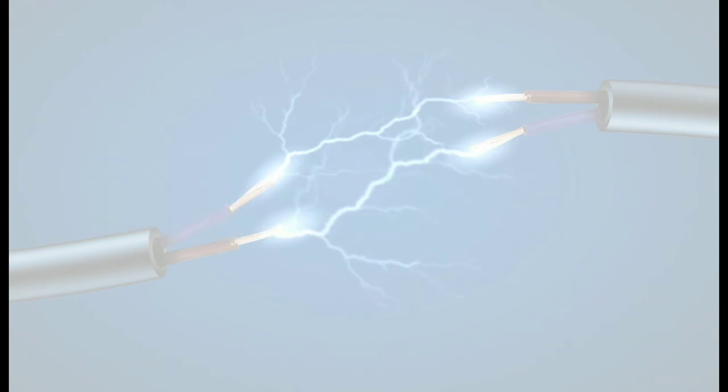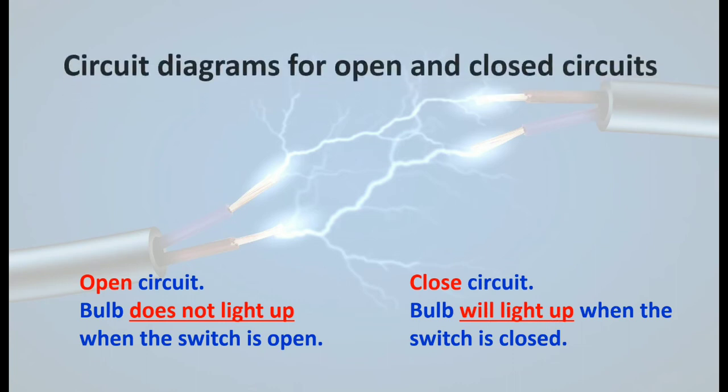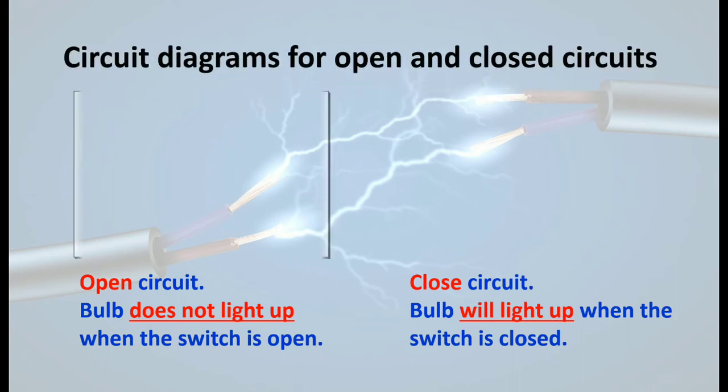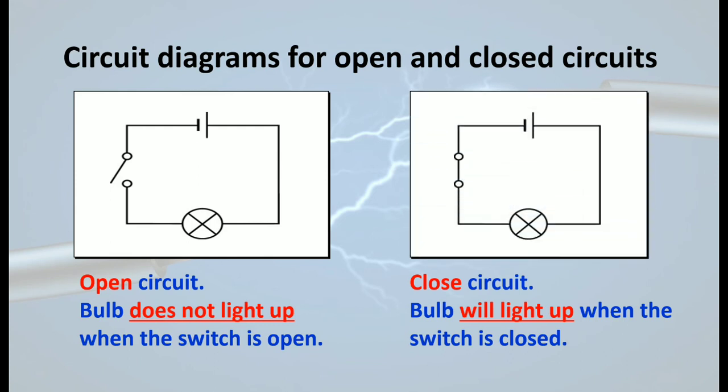bulbs. Here you can see two examples of circuit diagrams for open and closed circuits. This is an open circuit where the bulb does not light up. Why? Because the switch is open. You can see one end is open. That is the switch which is open and the current will not flow, and it is called an open circuit. Whereas on the other side you will see that the switch is closed and the circuit is complete, and therefore the bulb will light up.